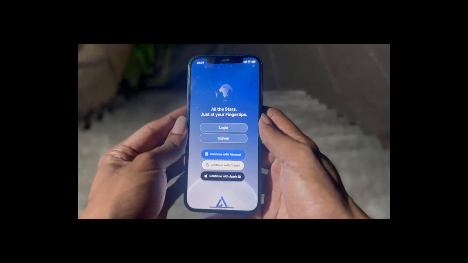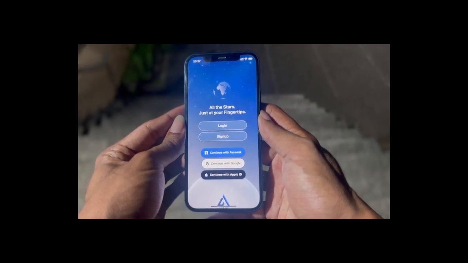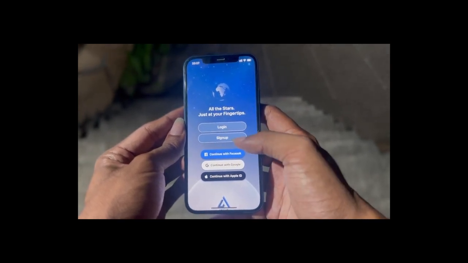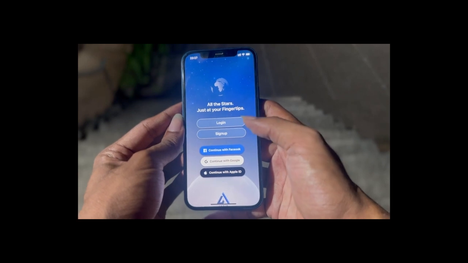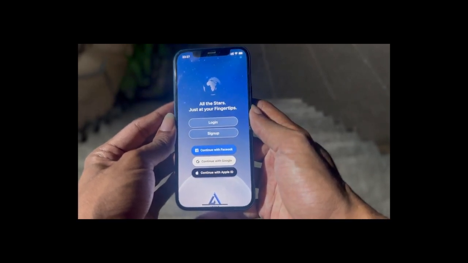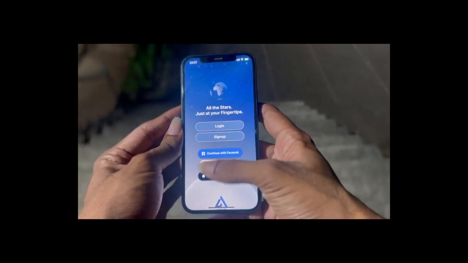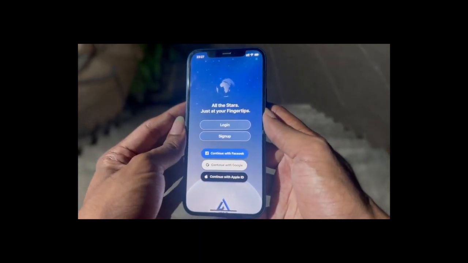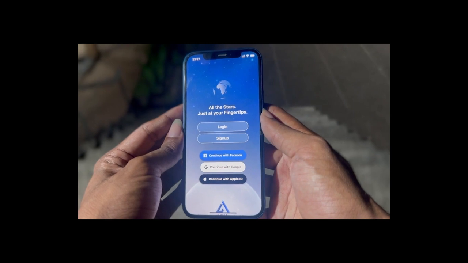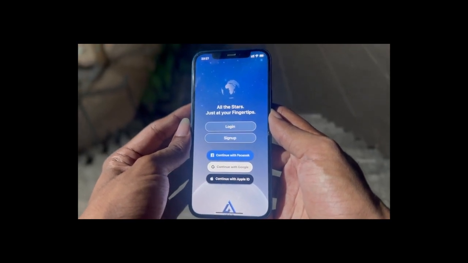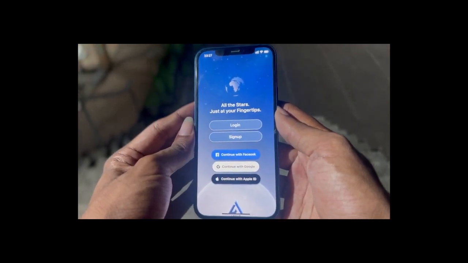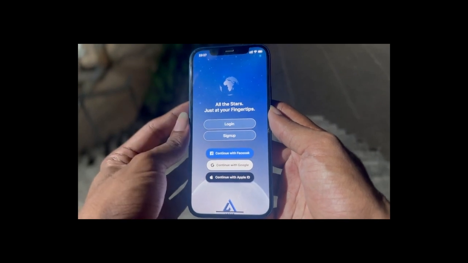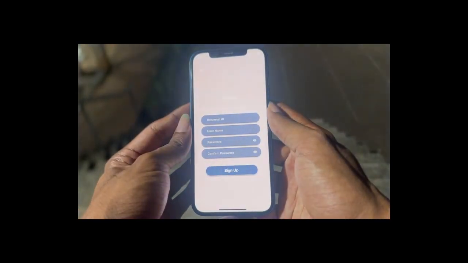So this is the main interface that a user sees once they open the app. So the user gets the context of authentication, with the two main options, login or sign up. For the context, there's also social media as well. Our initial idea was actually to implement Face ID unlocking, but due to difficulties in implementation, it is kept as a future improvement. Assuming that the user needs to sign up, we can go to sign up.